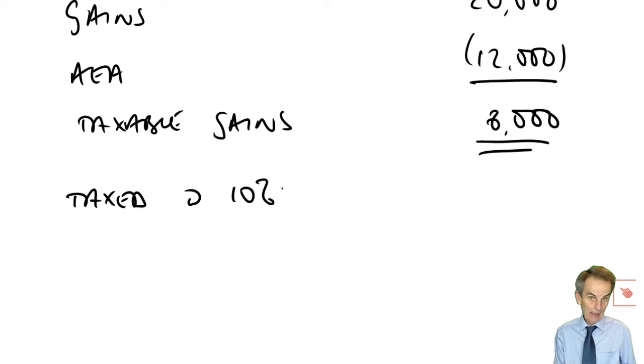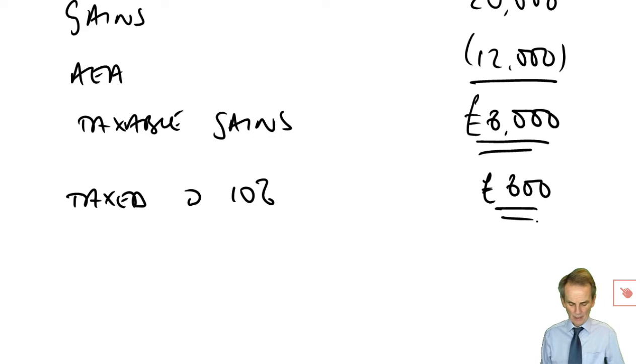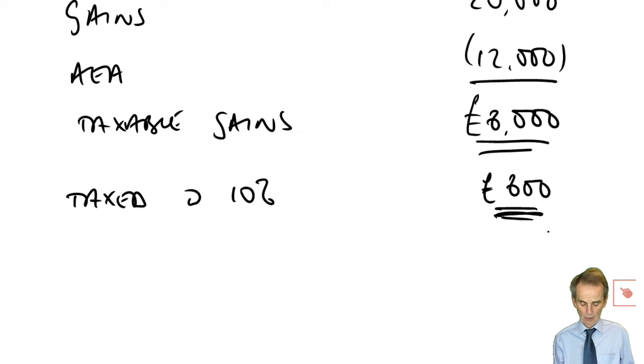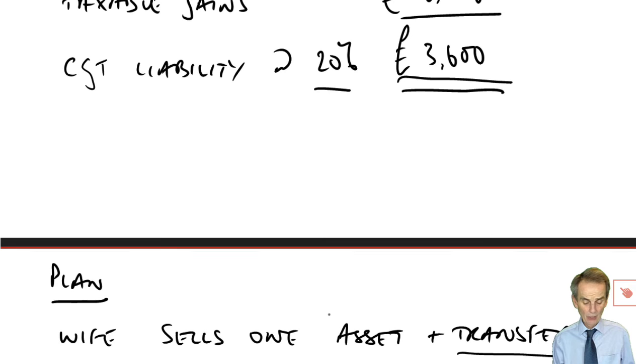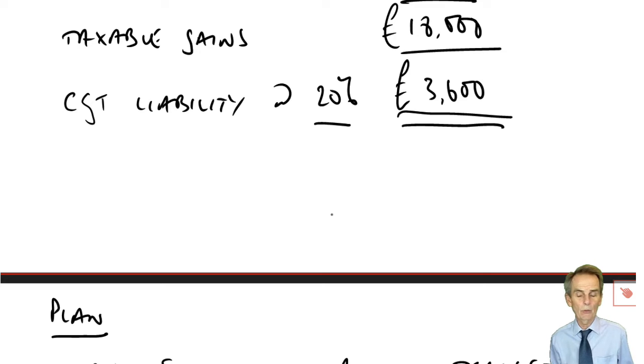So with, again, more than sufficient basic rate band available, those £8,000 worth of taxable gains are going to be taxed at 10%. That therefore, again, nice simple numbers, will mean a CGT liability of just £800. Compare that with what would have happened if the wife had not taken your advice and simply gone out and done what she thought would be not a problem and sell all those assets for herself.